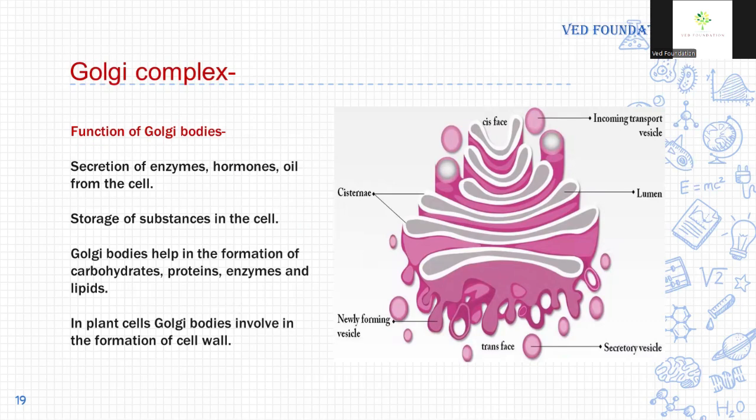Golgi bodies help in the formation of carbohydrates, proteins, enzymes, and lipids. In plant cells, Golgi bodies are involved in the formation of the cell wall. So Golgi bodies are also involved in the manufacture of different types of substances like enzymes and hormones, packaging of substances, and transporting them wherever they are needed inside the cell.